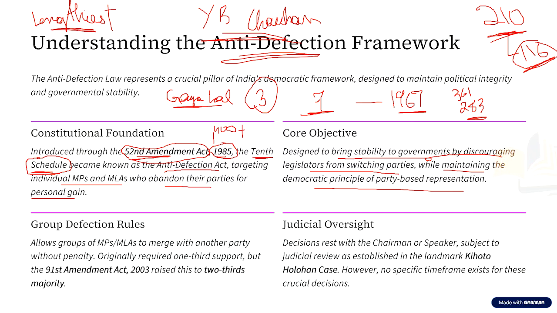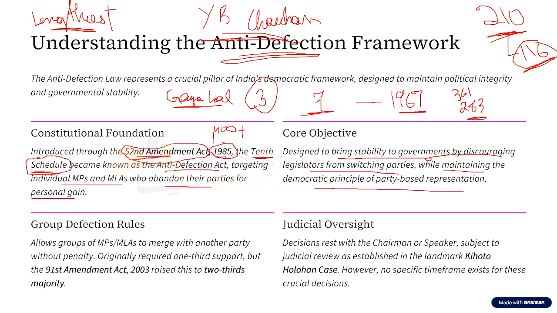In order to overcome this, there is a separate provision that is added after all the articles are given, and this provision is what we call a schedule. Currently, we have 12 schedules in our Constitution. The 10th Schedule, added in the year 1985 through the 52nd Amendment Act, is called the anti-defection law. Now we have understood this anti-defection law.